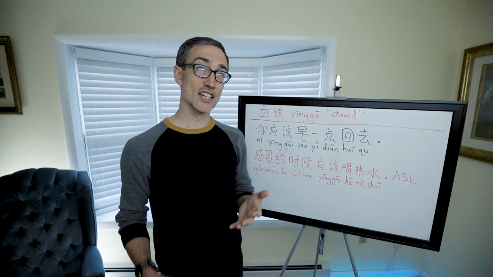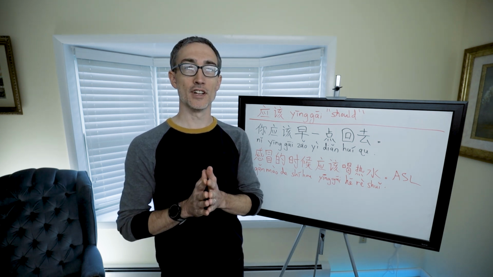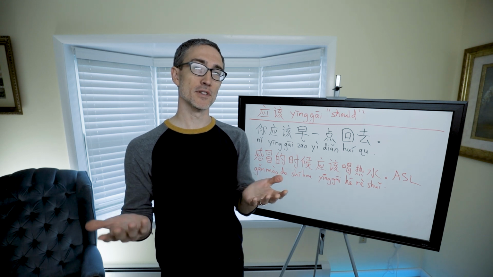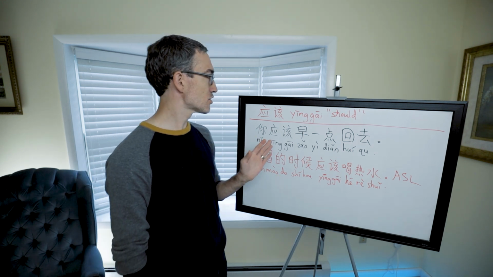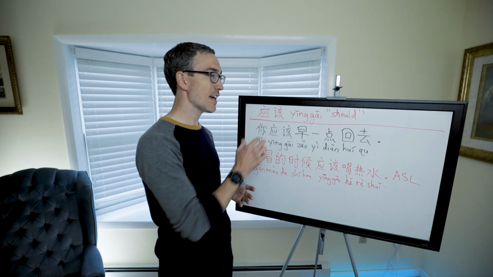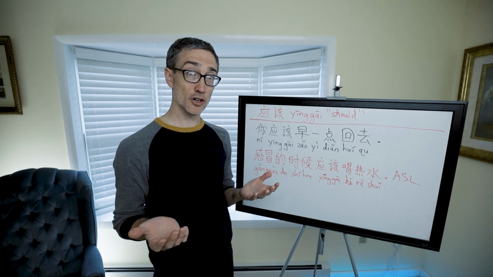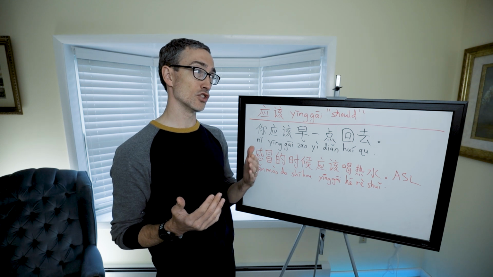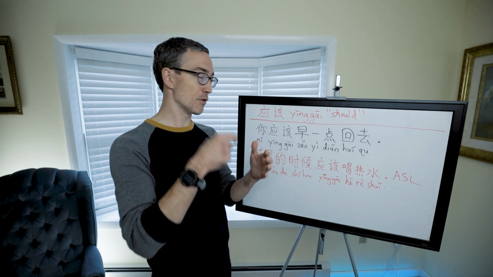In this video, we're going to learn how to say should, and we're also going to learn how to put nan before a verb to say something is difficult to do. All right, so let's jump into should. This is a pretty simple structure. The word should is yīnggāi. It is an auxiliary verb, like I should go, so it's like a helping verb there.